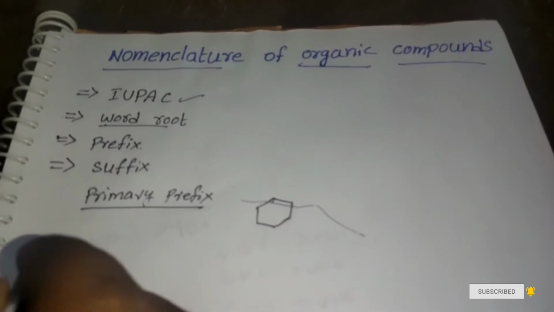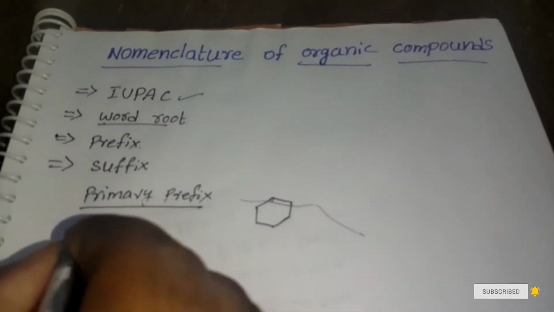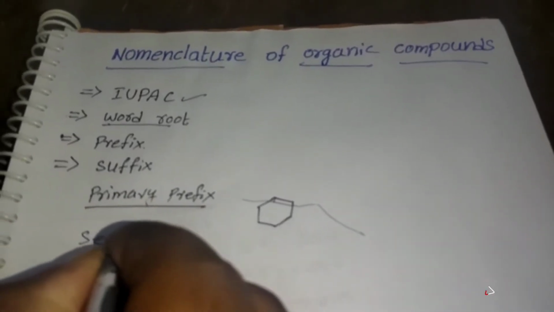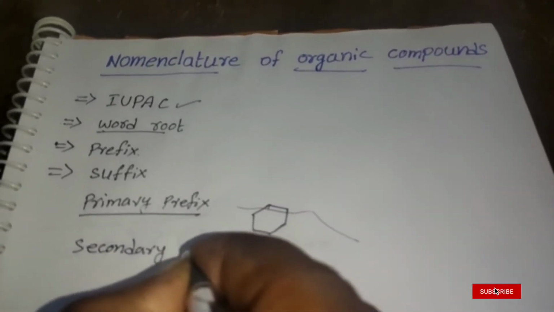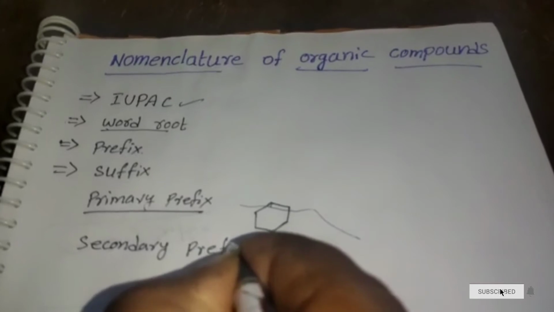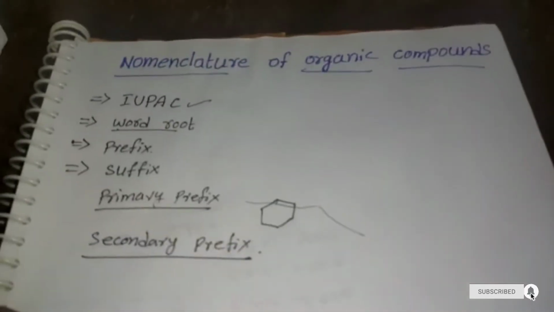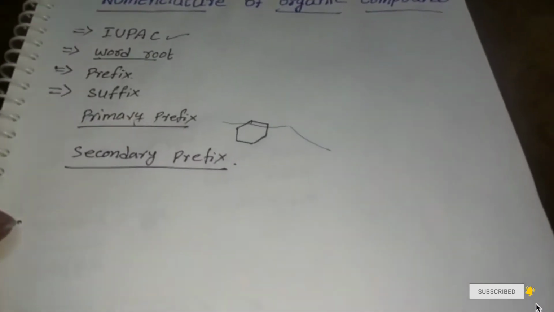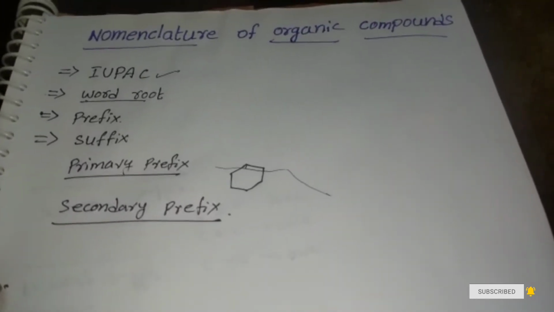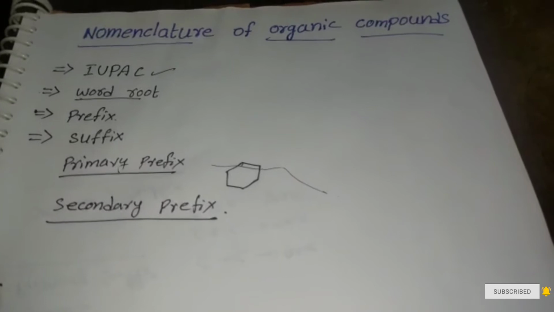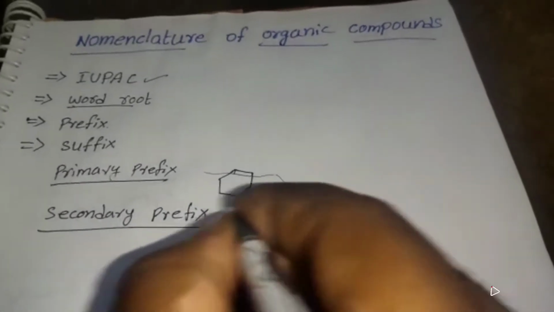The next one is the secondary prefix. The secondary prefix tells about the secondary functional groups known as substitutions.